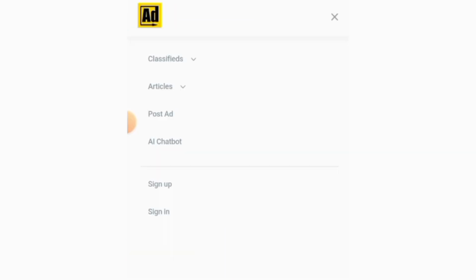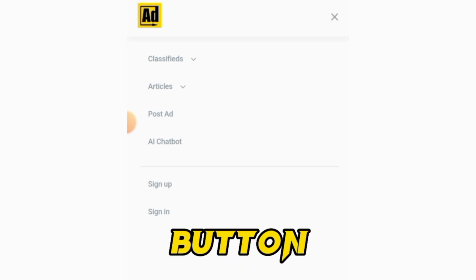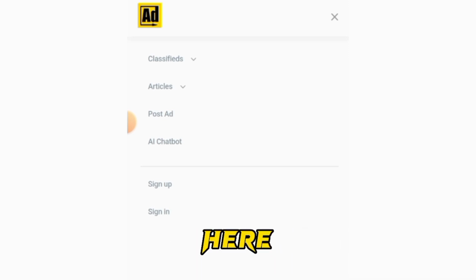So all you need to do is click on this menu bar to create an account for yourself. So just click on the sign up button. Once you click on the sign up button, all you need to do is click on this post ad section.